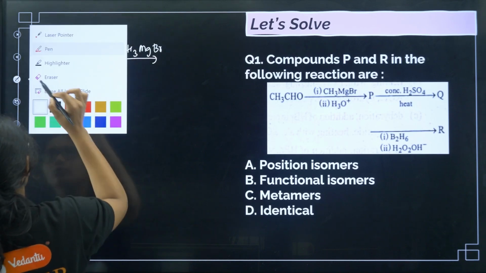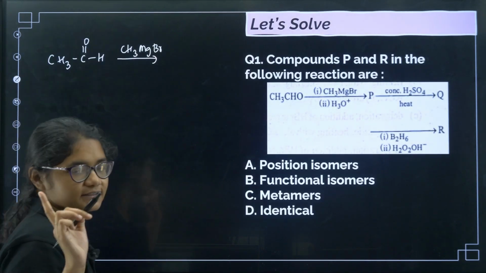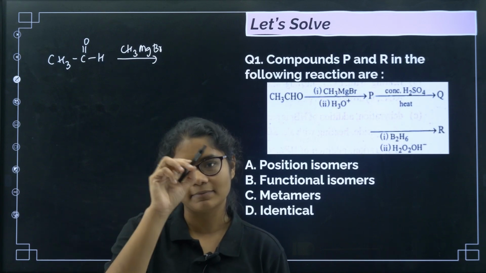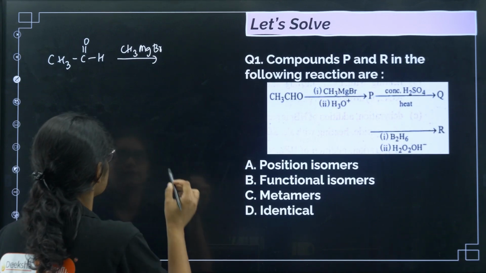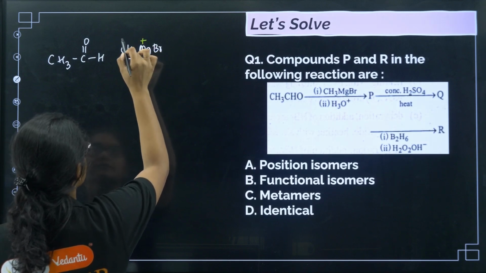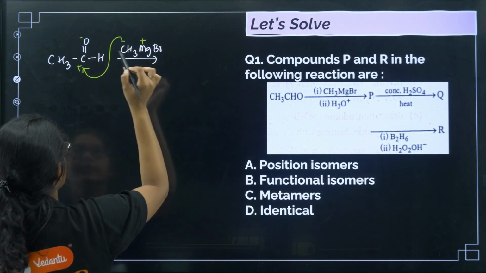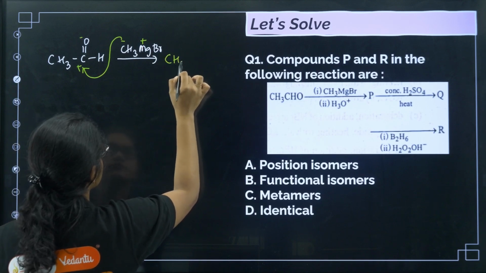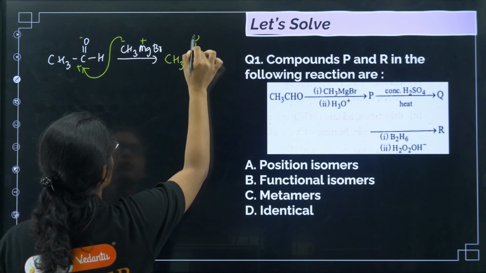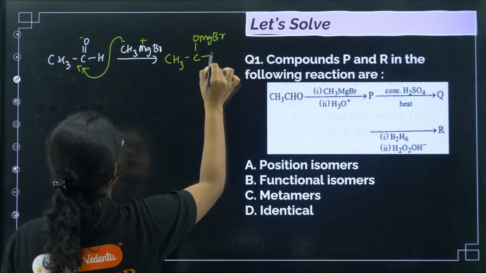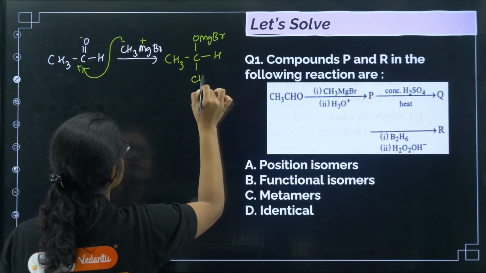In Grignard reagent, I told you the trick. I hope all of you remember. Just you have to identify plus minus plus minus. Minus and plus will attack, plus and minus will form bond, right? So here you see this is plus, this is minus, this is minus, this is plus. So this one will attack here, right? So what will I get? CH3, C, this O, MgBr will form first, right? Then here we have H and then we have CH3 here.